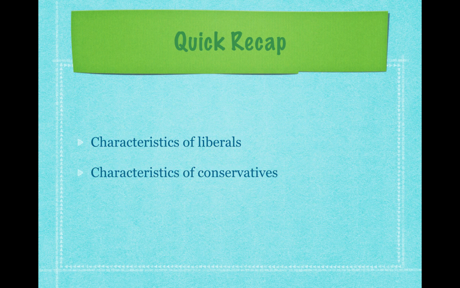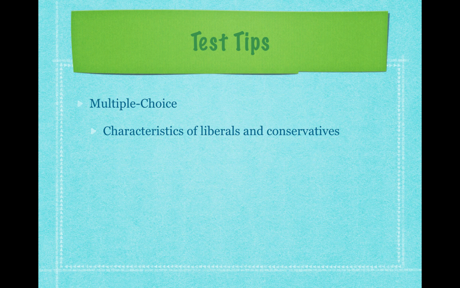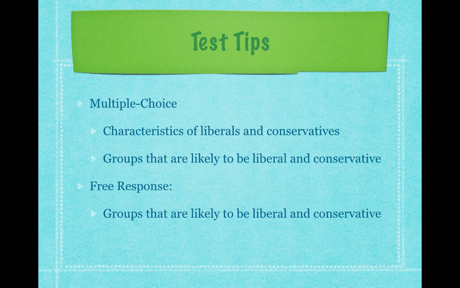Okay, let's do a quick recap. Definitely know characteristics of liberals and characteristics of conservatives, and then the demographics of each group. In other words, who tends to identify with each one of those groups. For test tips, characteristics of liberals and conservatives, again, you have to know that. What are some groups that are likely to be liberal and conservative? And for free response, continue with this: what are the groups that are likely to be liberal and conservative? You may have to explain them in a free response question.